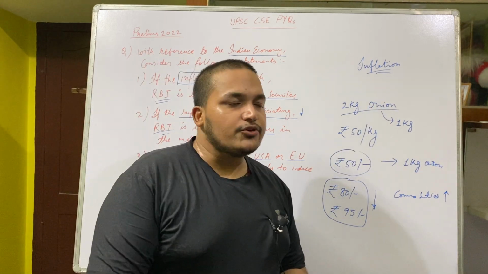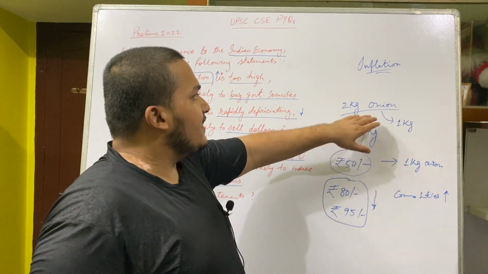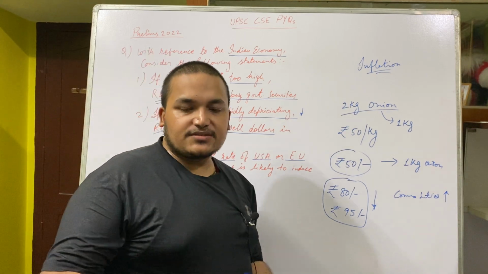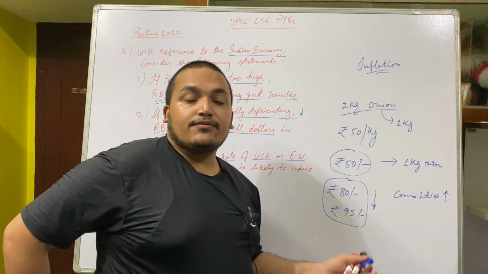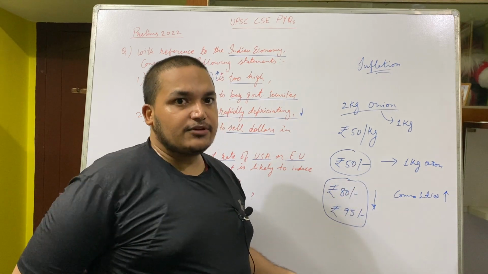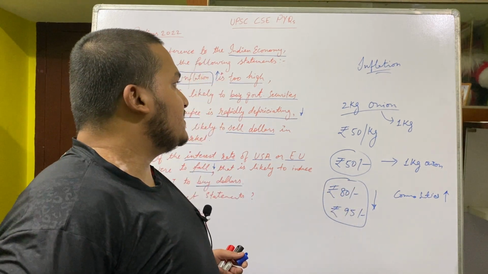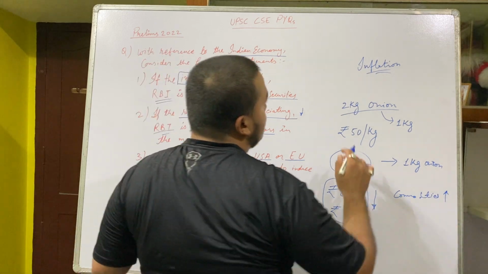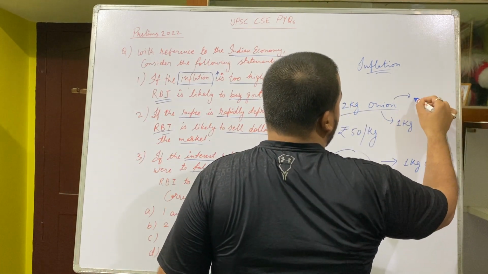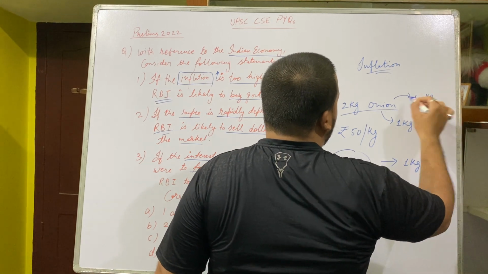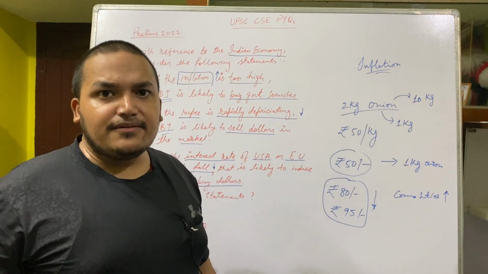And the inverse is also true. Suppose the supply of onion is like the Kashmiri apples, or as we have seen in the news, there has been too much of a crop. Then what happens? There is too much onion in the market. Suppose the requirement was 2 kg, but it somehow happens to be 10 kg, which is 5 times.